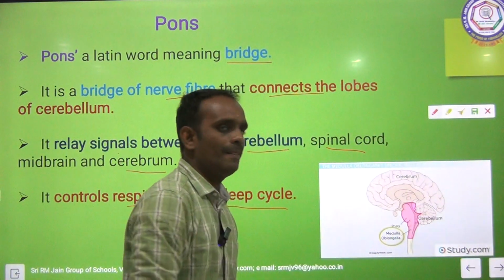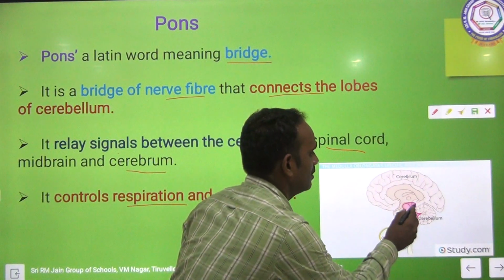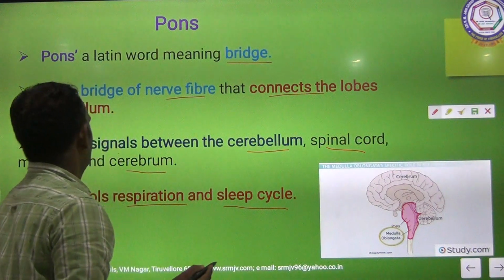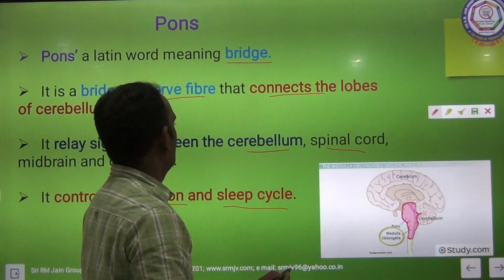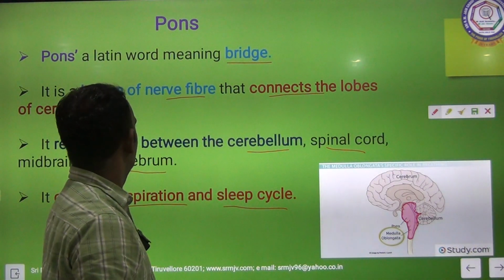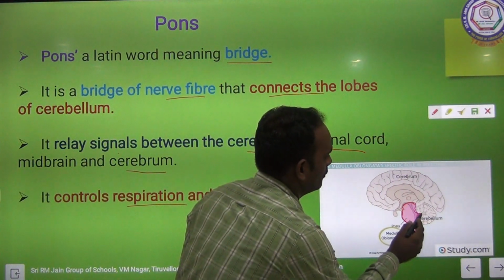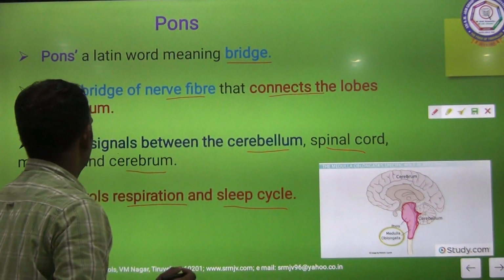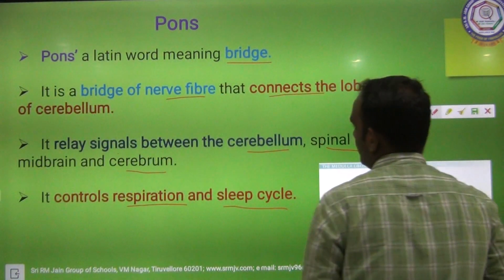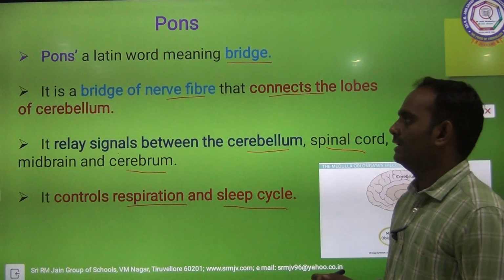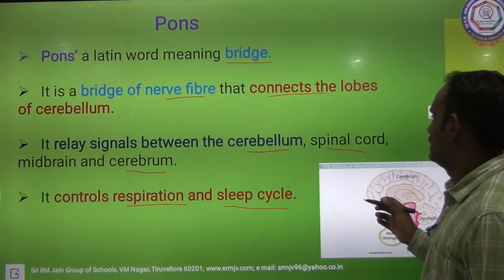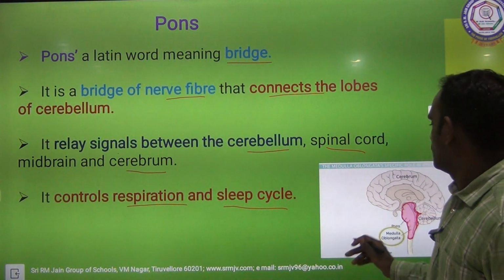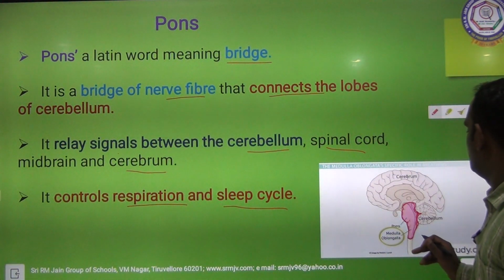See the picture here, and this part is called pons. It is a bridge of nerve fibers that connects the lobes of the cerebellum. This is the lobes of the cerebellum. Pons only connects the lobes of the cerebellum. It acts as a relay. It relays signals between cerebellum, spinal cord, midbrain and cerebrum. It also controls the respiration and sleep cycle.